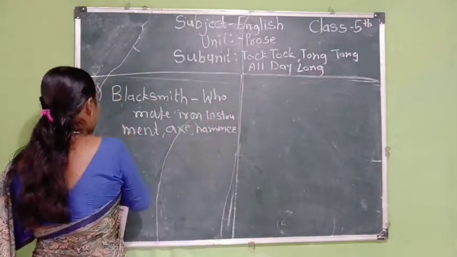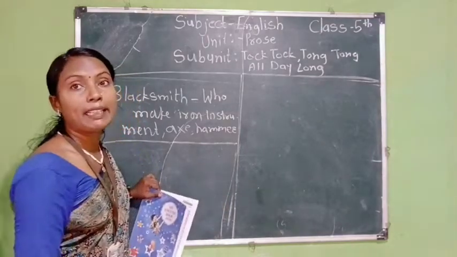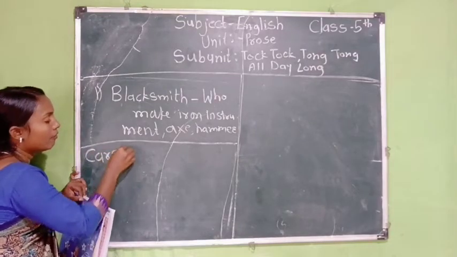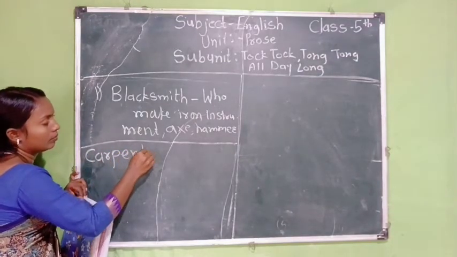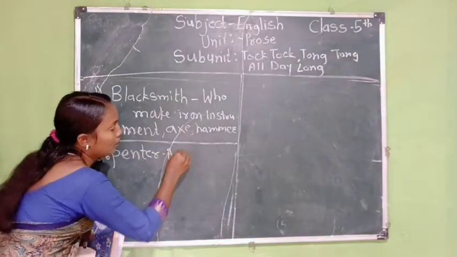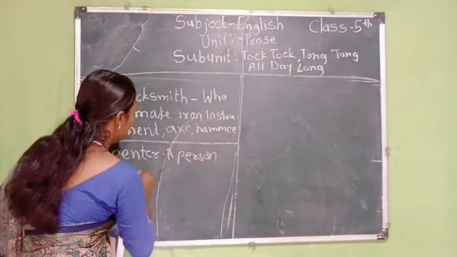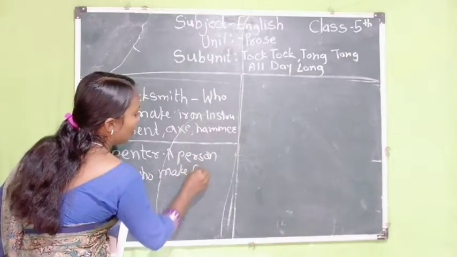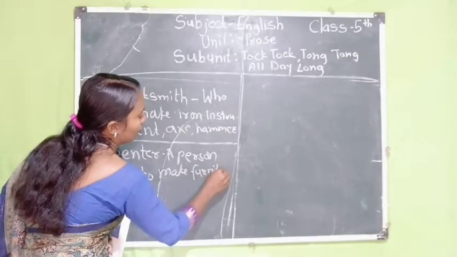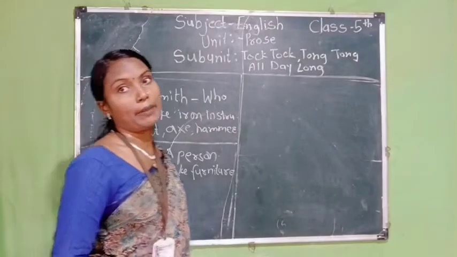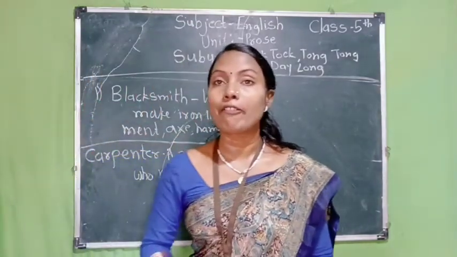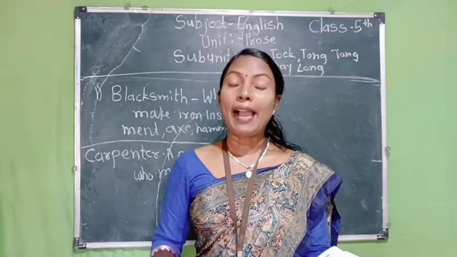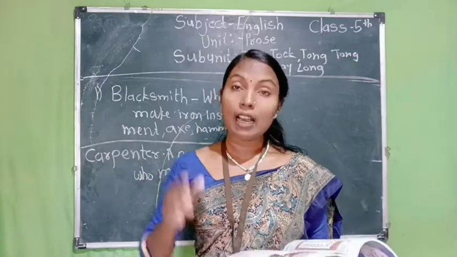Here we write carpenter. So what do you mean by carpenter? A carpenter means a person who makes furniture. A person who makes furniture is called a carpenter. So both of them work day and night. The blacksmith and the carpenter begin their work early in the morning.